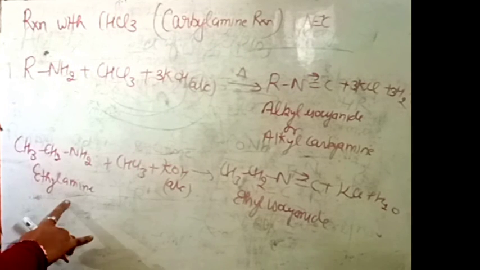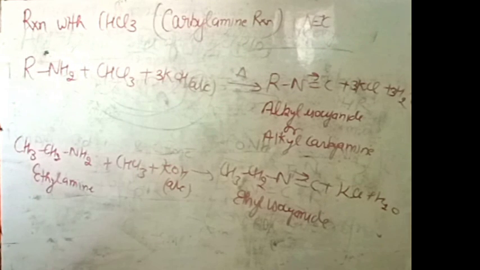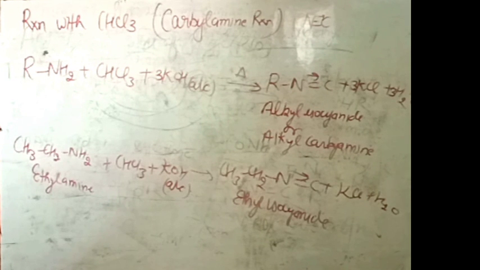From ethylamine we can prepare ethyl isocyanide, in which the same number of carbons is present in the product. Clear? This is all about the chemical properties of amines that we will discuss.